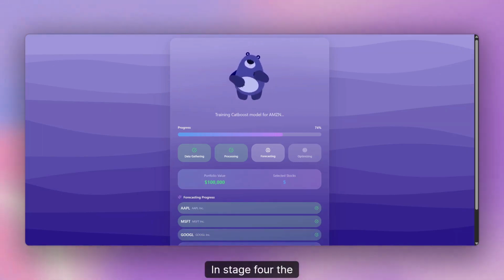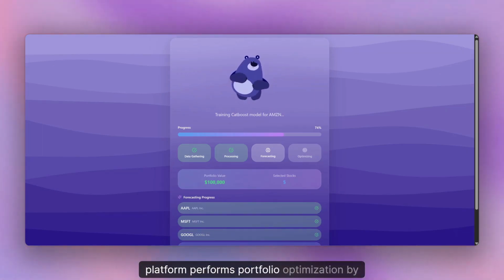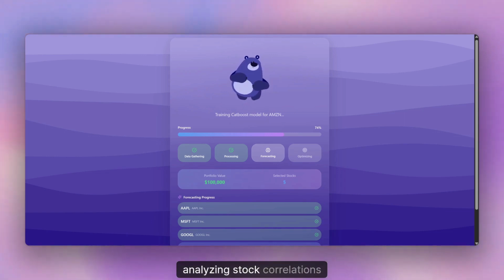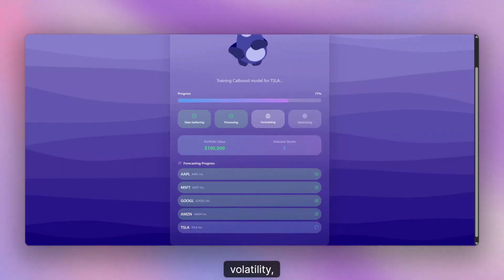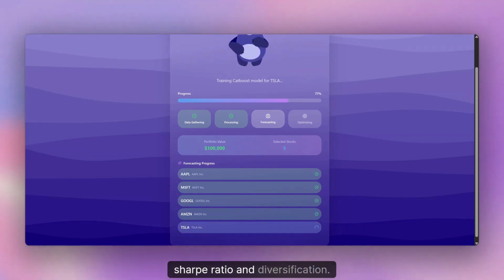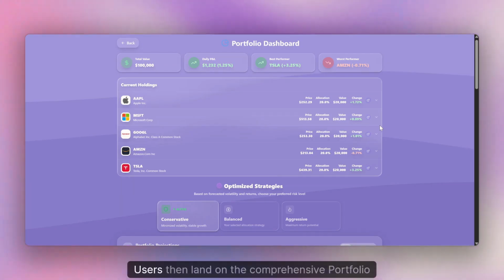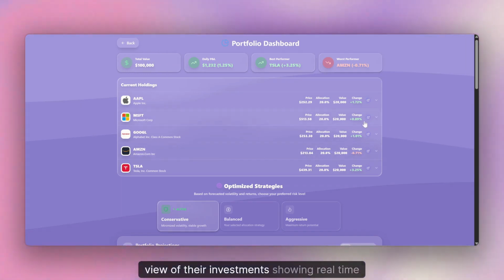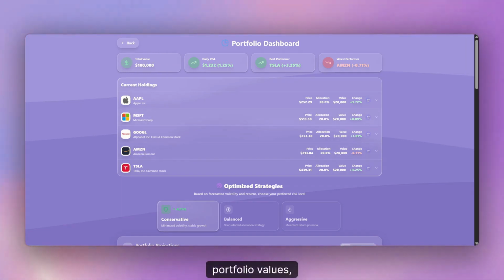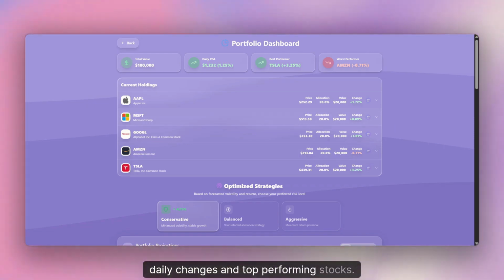In stage 4, the platform performs portfolio optimization by analyzing stocks' correlations and computing key metrics like expected returns, volatility, Sharpe ratio, and diversification. Users then land on the comprehensive portfolio dashboard. The portfolio dashboard gives users a complete view of their investments, showing real-time portfolio values, daily changes, and top-performing stocks.